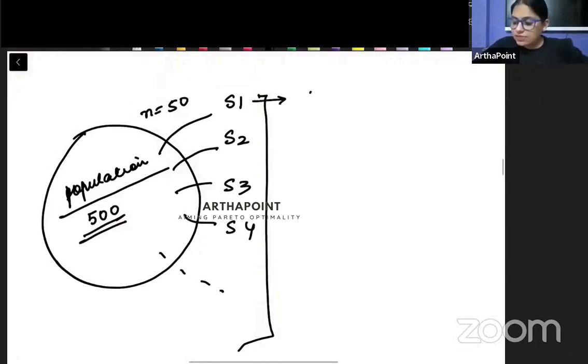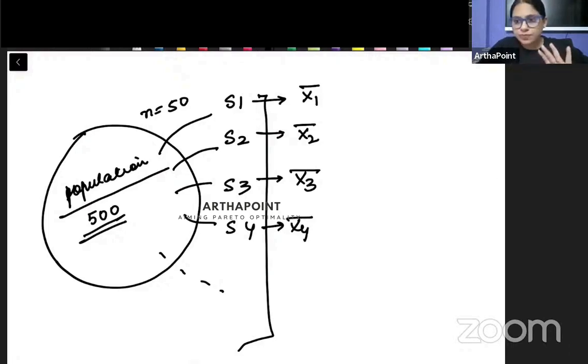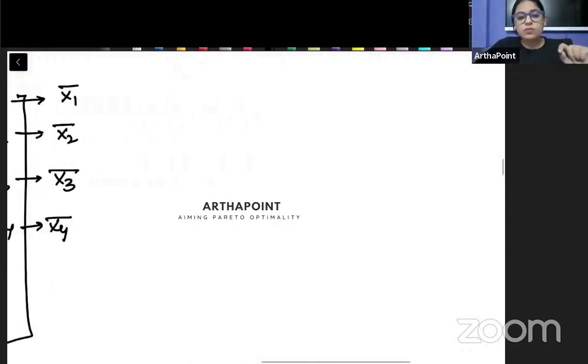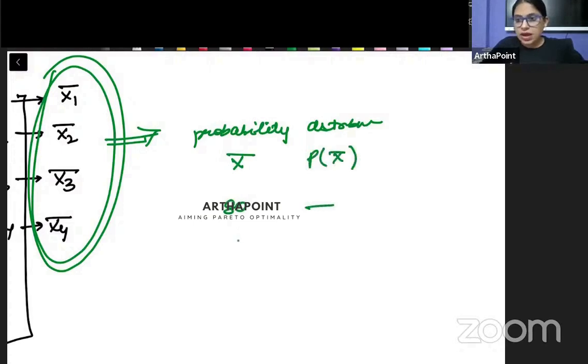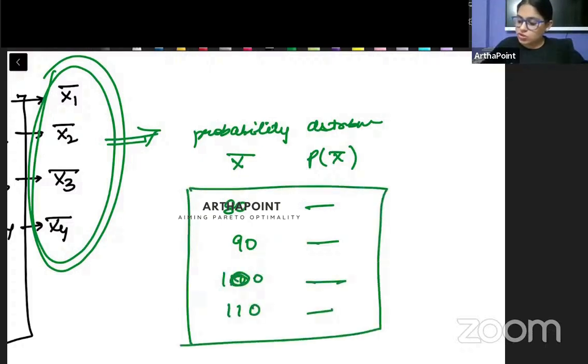Now I am finding the mean of sample 1, the mean of sample 2, mean of sample 3, mean of sample 4 and so on. Of course, from the last example, you will remember that for all the means we were getting, I can create a probability distribution out of these means. We can make a probability distribution of these means: if the mean is 80, what is the corresponding probability; if the mean is 90, what is the probability; if the mean is 100, what is the probability; if it is 110, what is the probability, and so on and so forth.